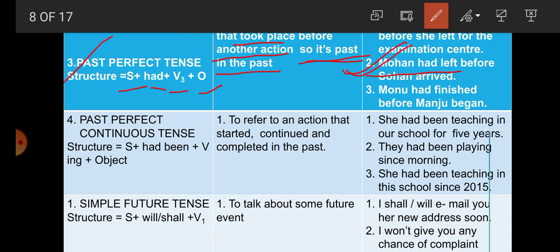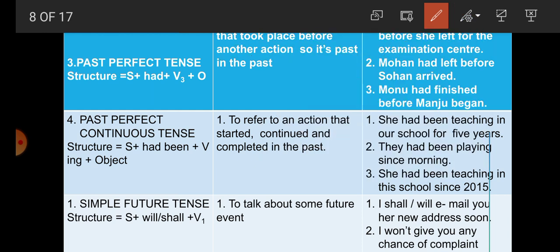Monu had finished before Manju began. So here student, Monu had finished. The action is done first, then Manju began. So this is written in past perfect tense. So student, we have got here that past perfect tense indicates past in the past.